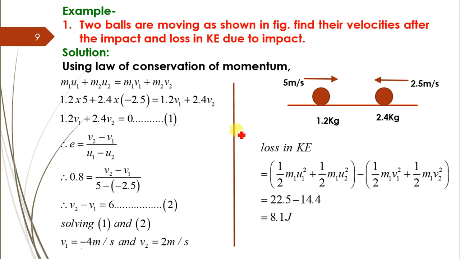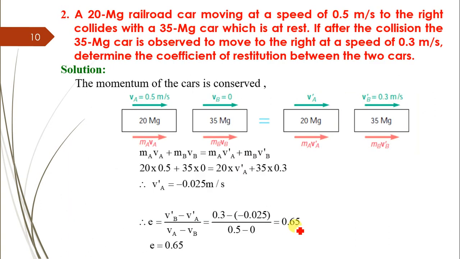And therefore loss in kinetic energy equals initial kinetic energy minus the final kinetic energy. As here loss has occurred, it means initial is more and final is less. That's why initial minus final is considered. So 22.5 minus 14.4, we get 8.1 joule as the loss in kinetic energy.